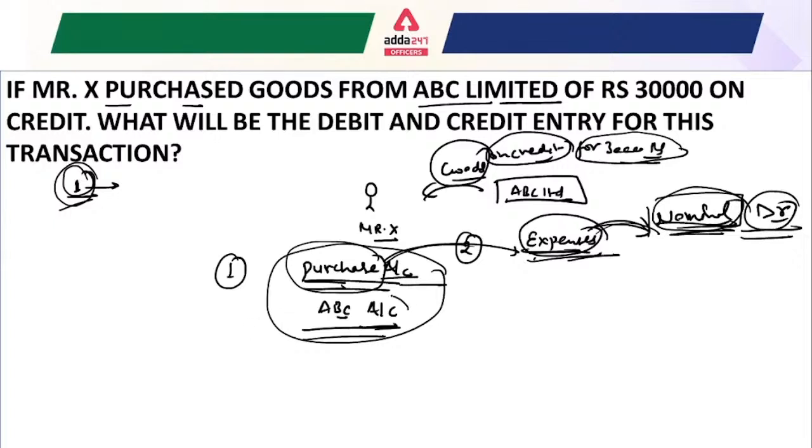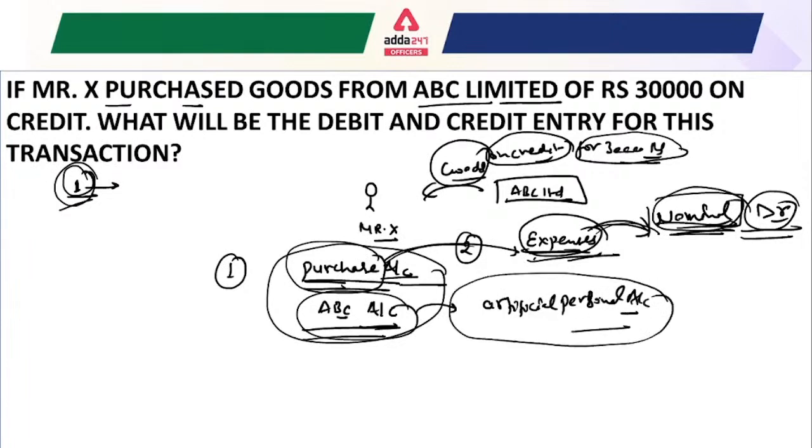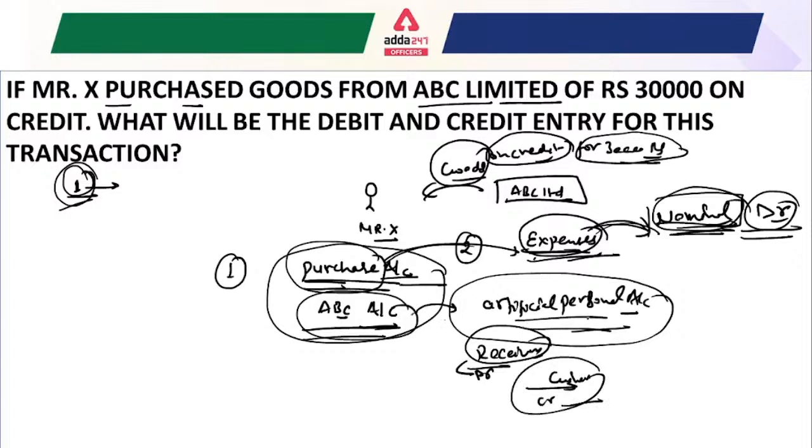Okay, another one is the ABC account, and this belongs to your artificial personal account. For an artificial personal account, the golden rule of accounting says debit the receiver and credit the giver. So those who are receiving, just debit their account, and credit the giver for the personal account. In this particular transaction ABC Limited is actually giving, so the ABC account should be credited here.